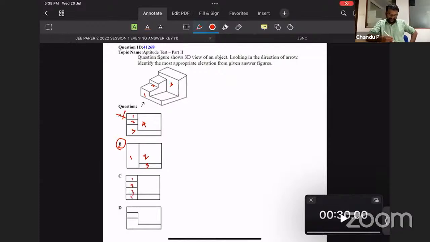Simply seeing it, I can easily understand it is going past the 3. 1, 2, 3. Another possibility. And I find an L-shaped structure. That L shape I can find only over here. So D is right, B is wrong.